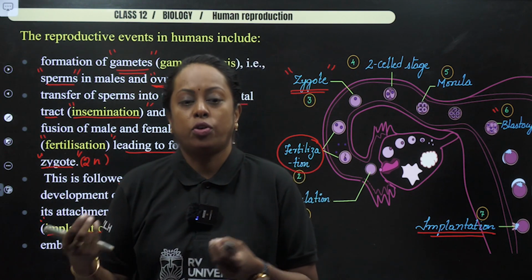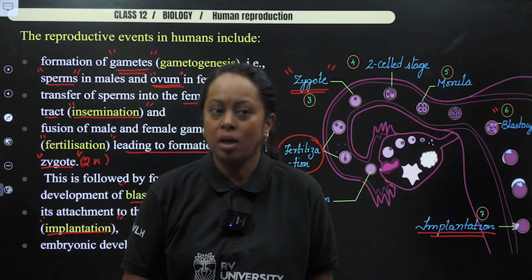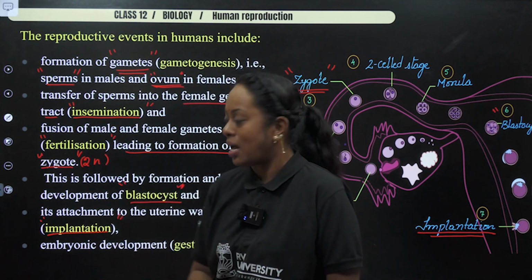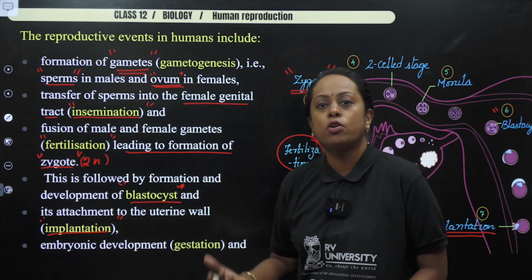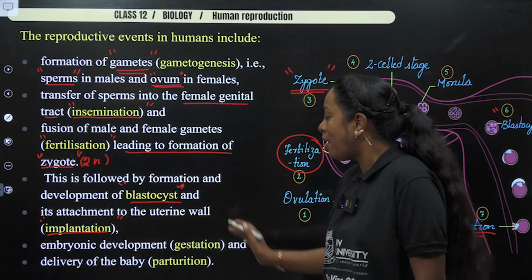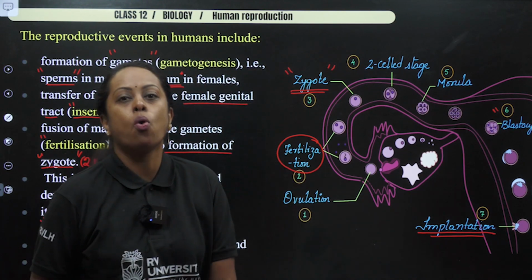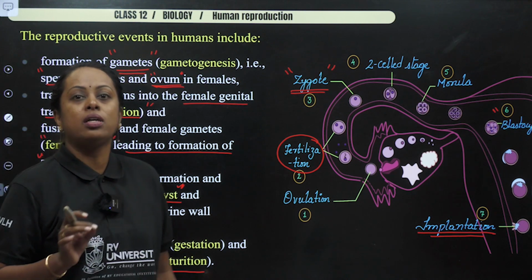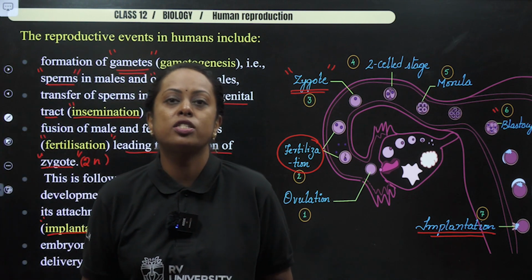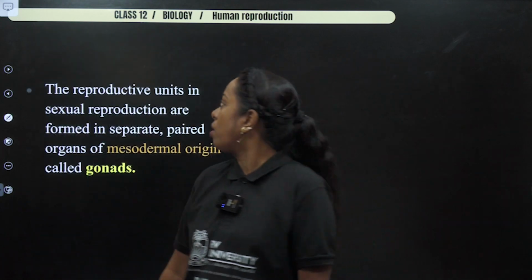So for the next 280 days, the young one is going to develop inside the mother's womb with a connection which is called as placenta. That particular phase of time in which the baby develops is known as gestation. And finally, the process in which the child is delivered out is known as parturition. So I hope you people are clear with the terms which start in the first page of this particular topic. Now with this, let's move on to the next concept.